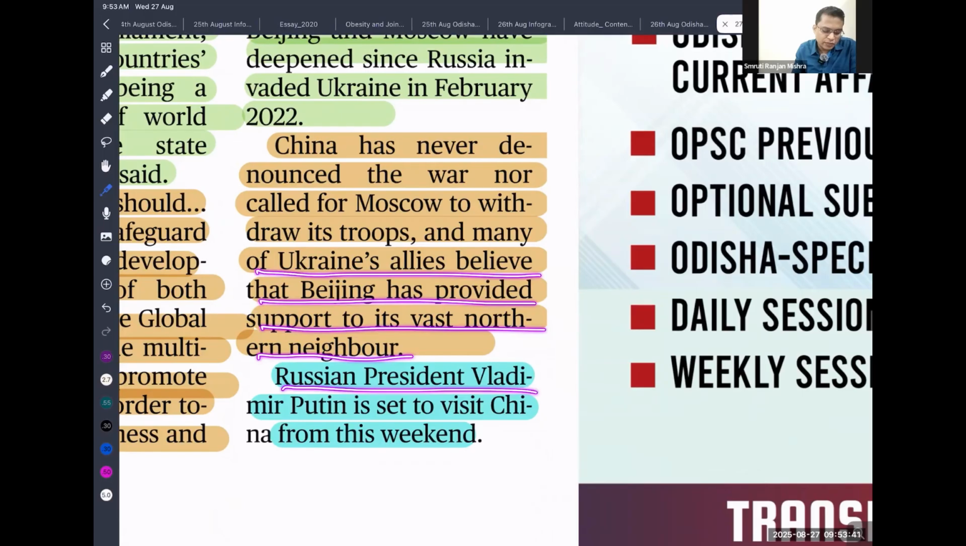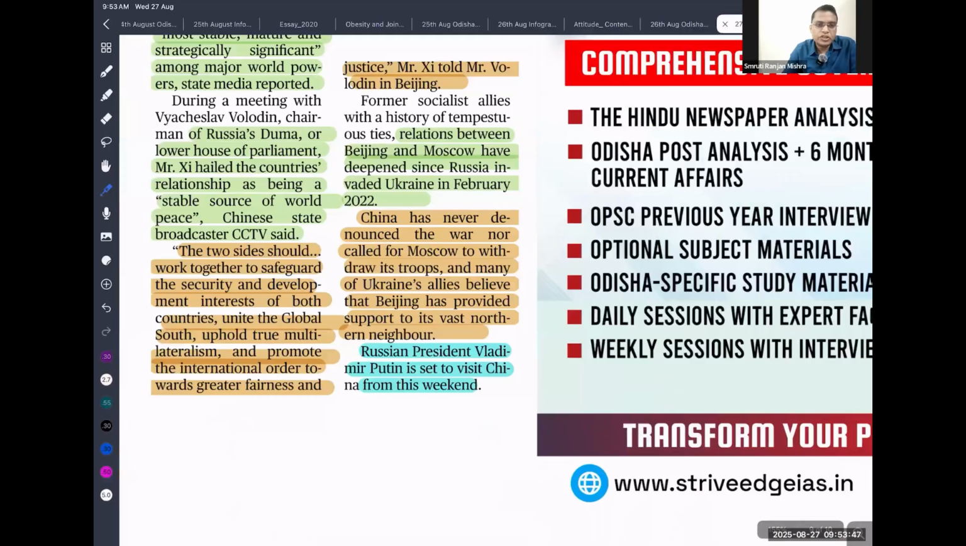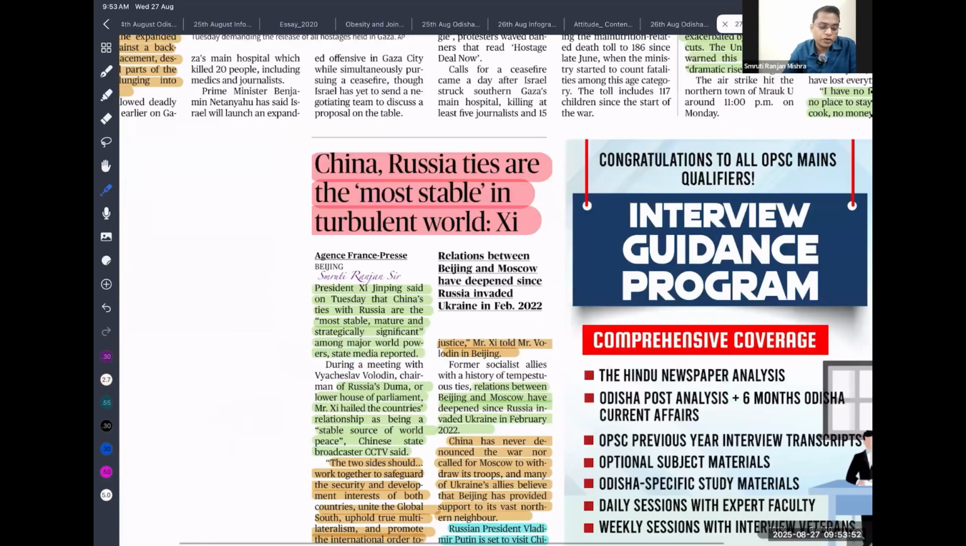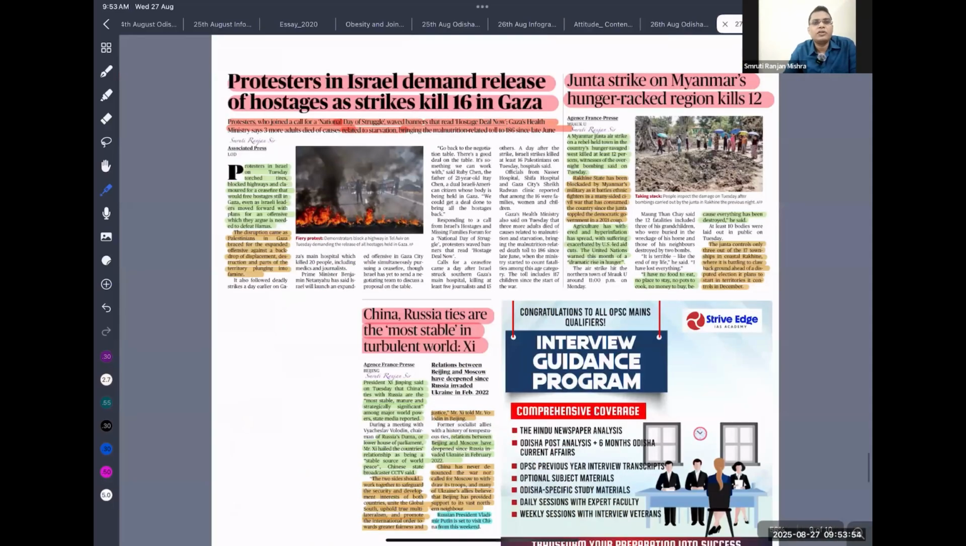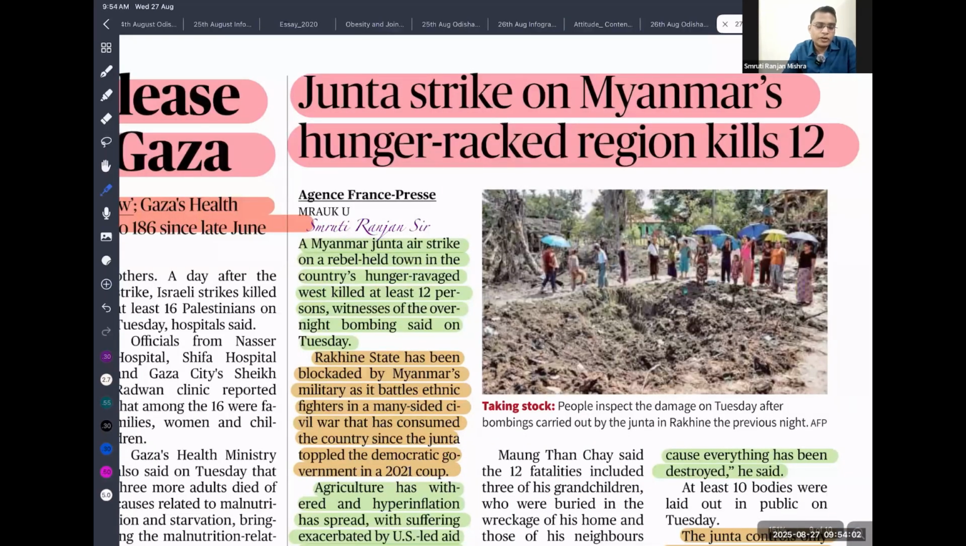Russian President Vladimir Putin is set to visit China this weekend. So that is what led to the improving relationship between Russia and China. That is also a threat for India, because we are depending on Russia for a number of issues. If there is such a good relationship, we cannot rely on Russia to support us in case of conflict between India and China.